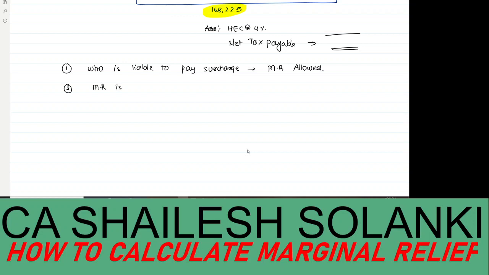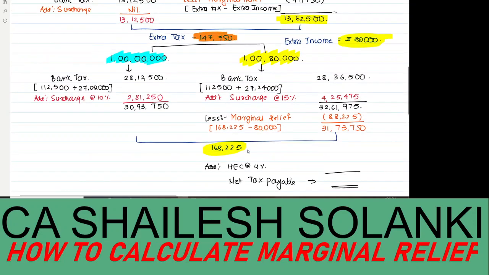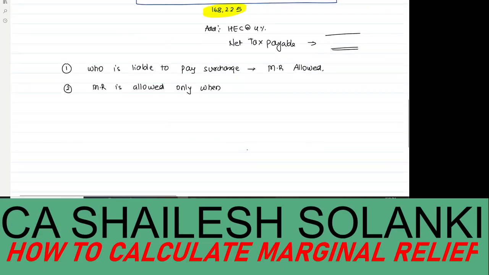Marginal relief is allowed only when, from the above, we can conclude that if your income is slightly above the surcharge limit, then marginal relief will be allowed.